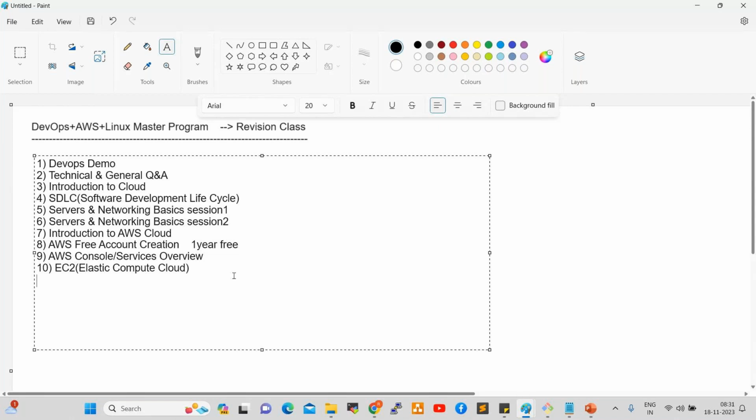In the 11th session, how to create an EC2 Linux server, and in the 12th session, how to connect to the EC2 Linux server, and key pairs.